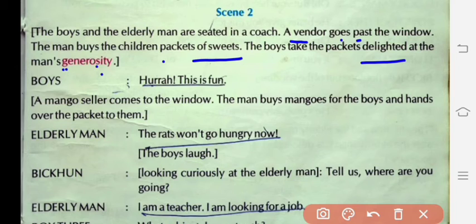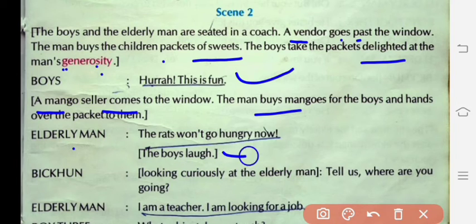The boys say, hooray, this is fun, and they all started laughing because they got packets of sweets to eat. Now second, a mango seller is also passing nearby the window. So again the elderly man purchased some mangoes and handed them over to the boys. The elderly man now says the rats won't go hungry, so he realized that whatever things happened to him were done by the boys only.